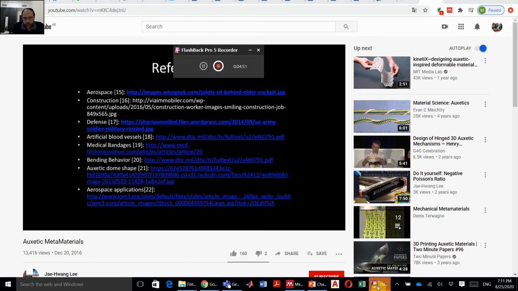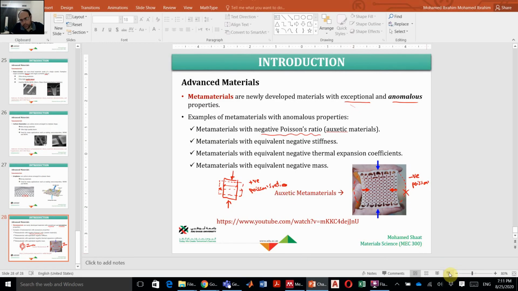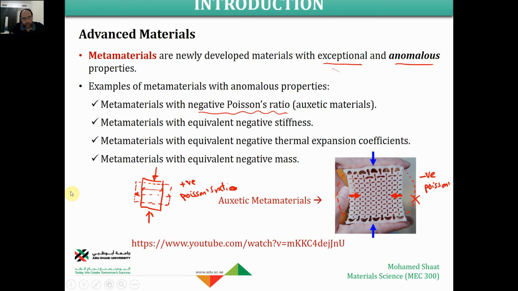Alright, so this is for these metamaterials, and as already explained in the video, there are lots of applications that we are developing this metamaterial for these days. So it is a very hot topic these days, especially in these mechanical applications. So that's it for this chapter.